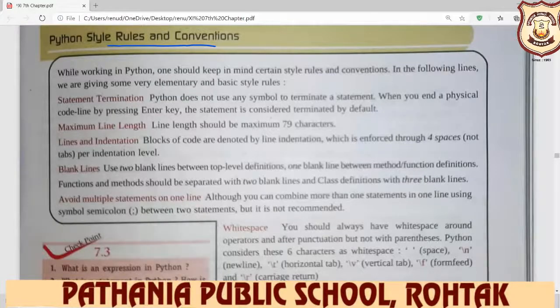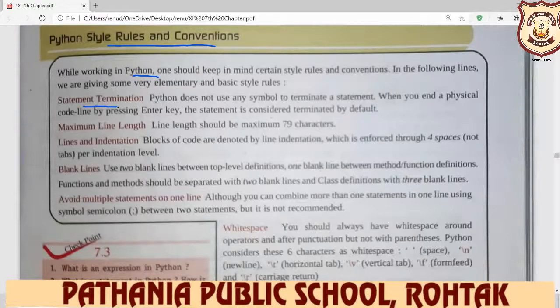In the previous lecture, we learned the components of Python programs, and five components are there: expressions, statements, comments, functions, blocks, and indentations. Here we learn Python style rules and conventions. When we create or work with any Python program, we follow some rules. For example, your first rule is statement termination.